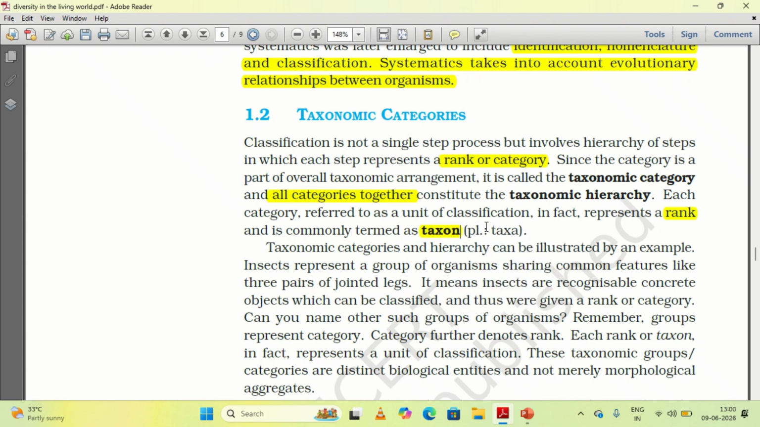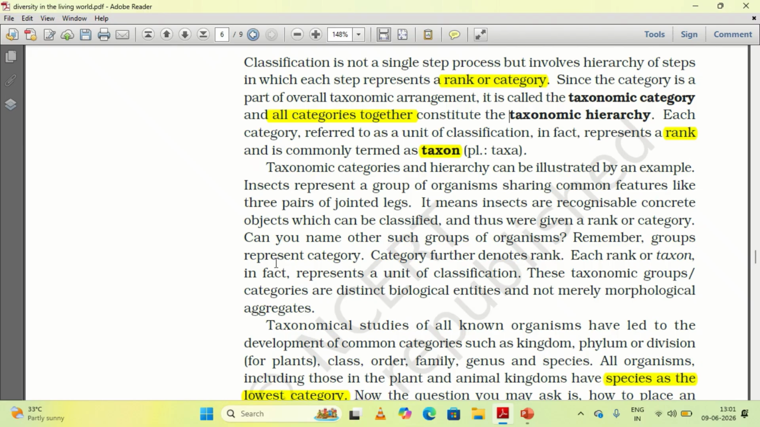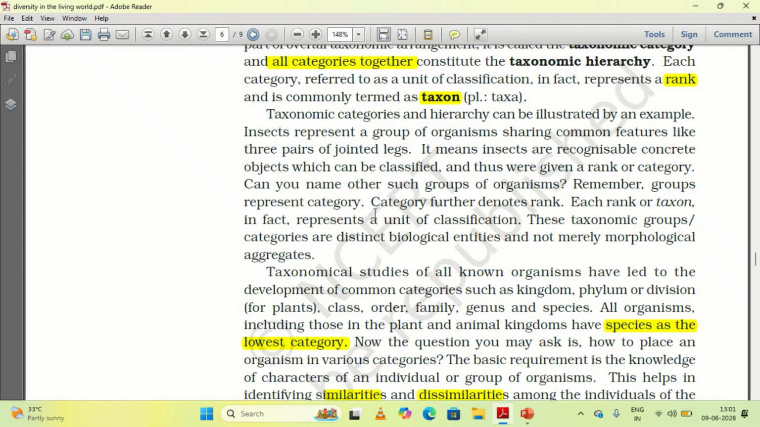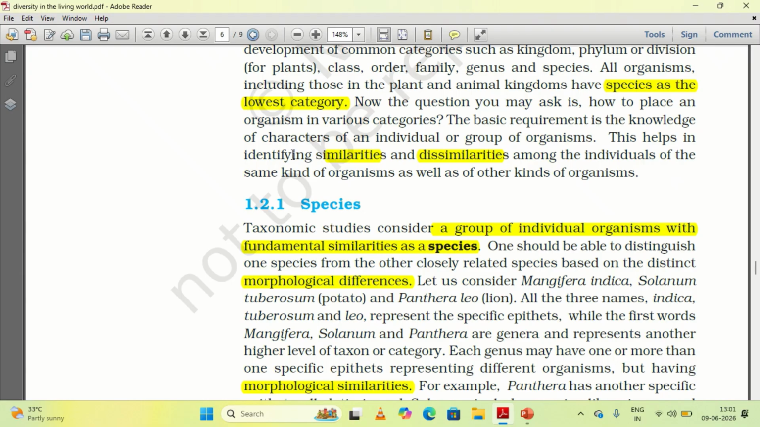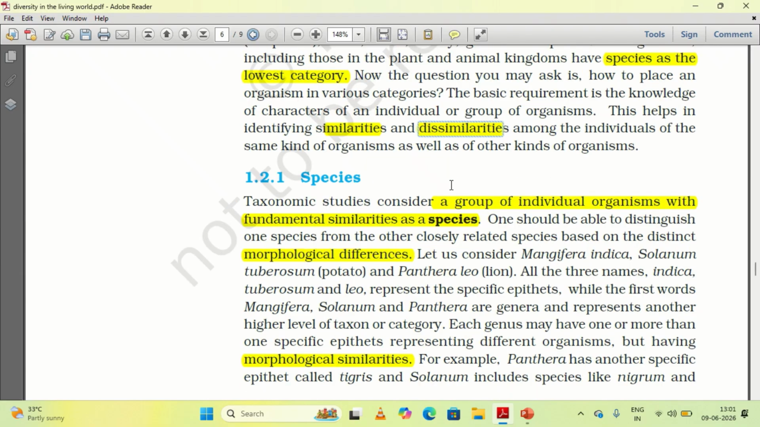Since the category is a part of the overall taxonomic arrangement, it is called a taxonomic category, and all the ranks put together we call the taxonomic hierarchy. Hierarchy means from the lower level to the higher level we are giving the ranks. Based on different ranks we have given the ranking from the lowest basic thing to the highest form. Let us see what these ranks are. Based on similarities and dissimilarities we have given the ranks.